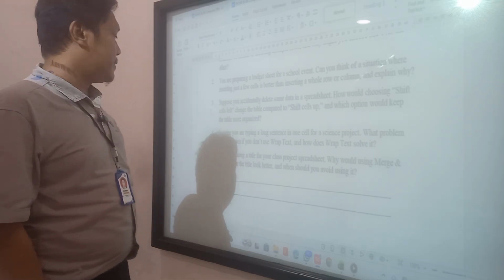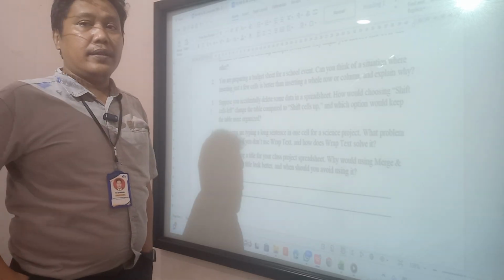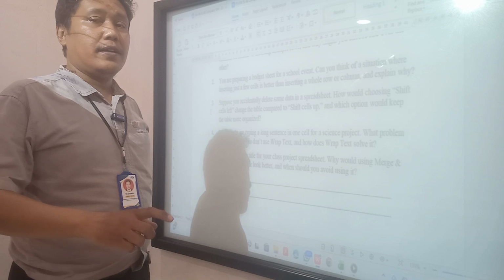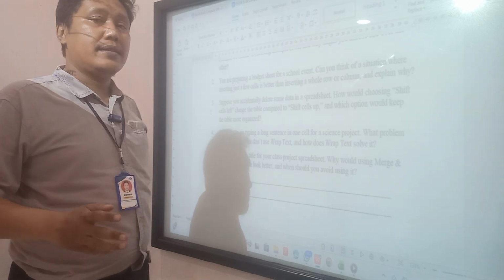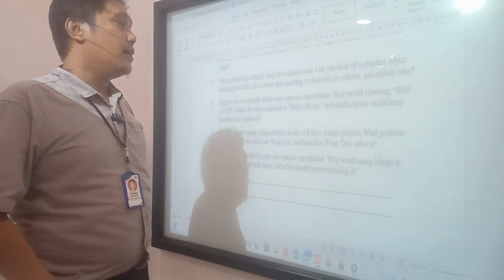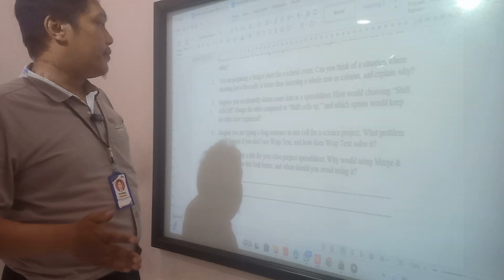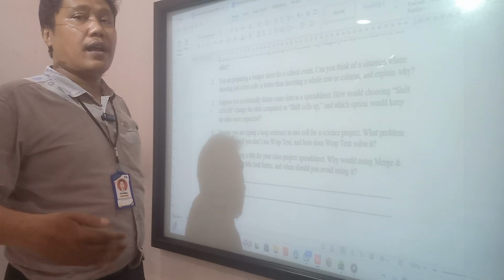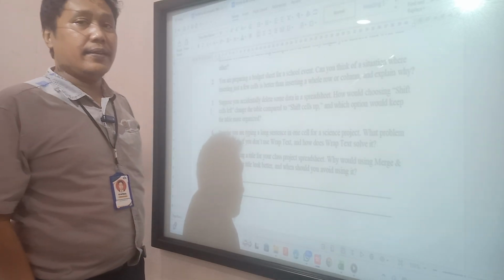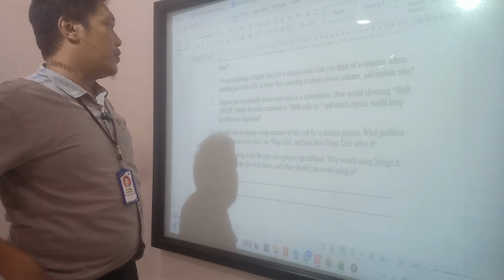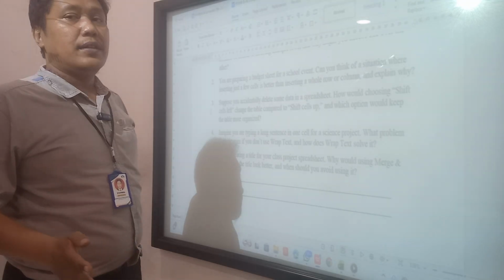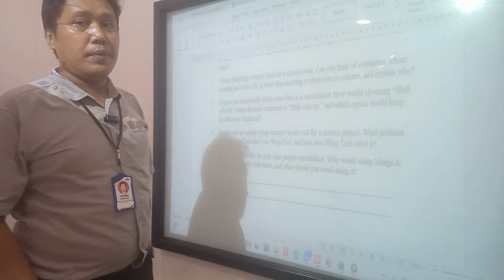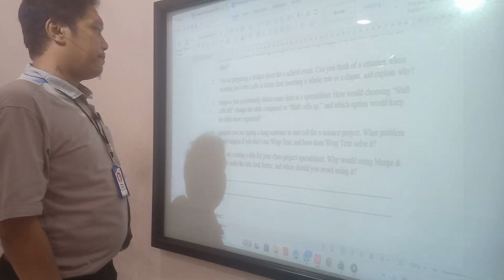If we shift cells left, the new cell will be inserted in the left position of the cell we select. But if shift cells up, the position is above the cell we click. So they are different. With shift cells left, the column will be changed, but with shift cells up, the row will be changed. Okay. Next.